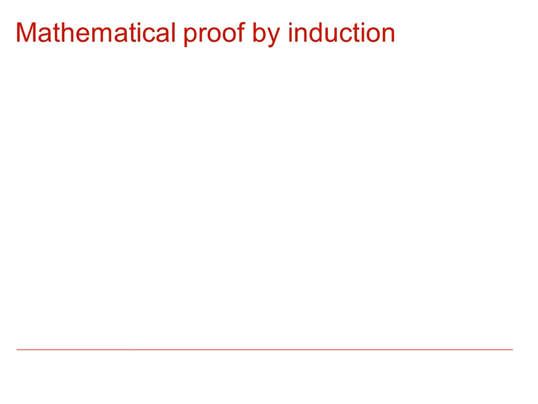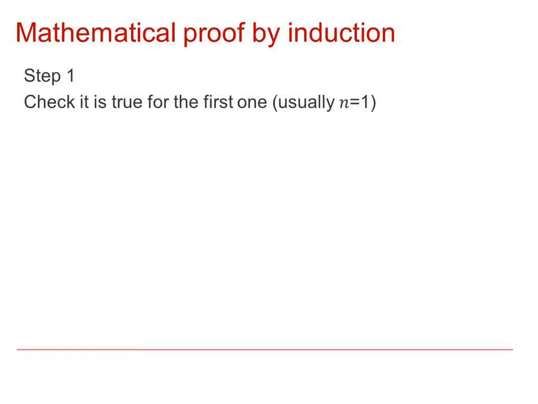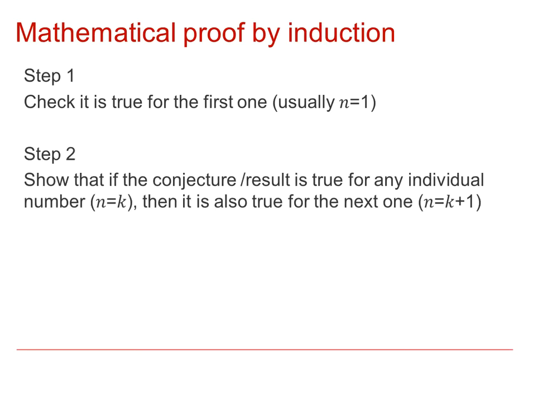So mathematical induction, just to go over as a conclusion to the video then, has 3 steps. We check that it's true for the first value. That's usually going to be n equal to 1, although sometimes it might be some other number that we're starting at. And we assume that the conjecture is true for some value n equal to k, and then prove that that leads to it also being true for the next one, n equal to k plus 1. That's what's known as the inductive step.